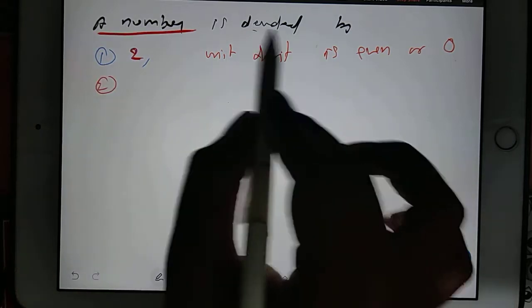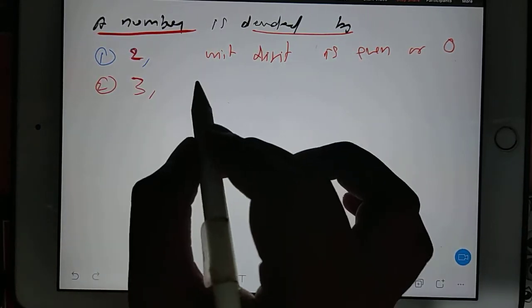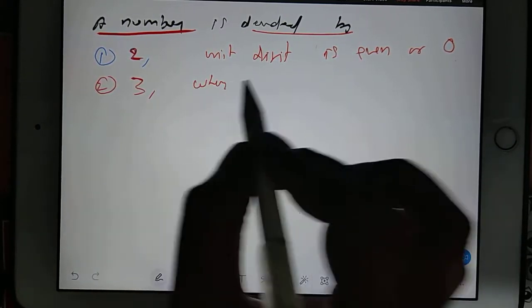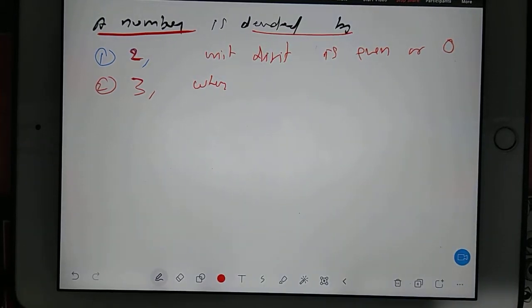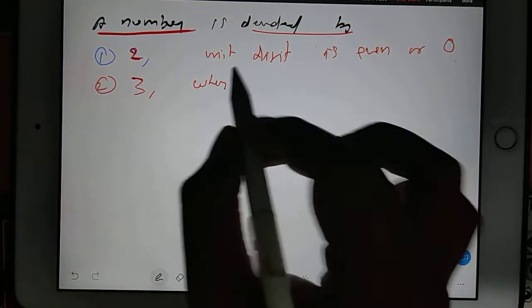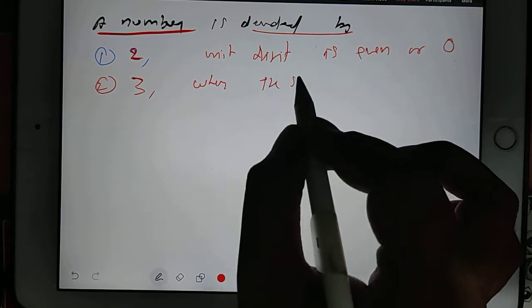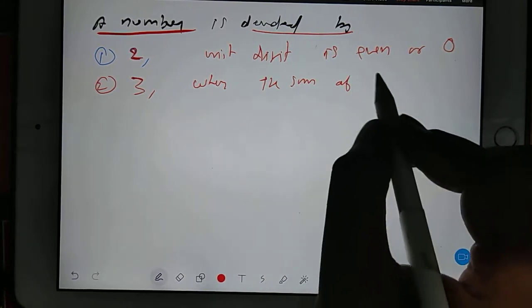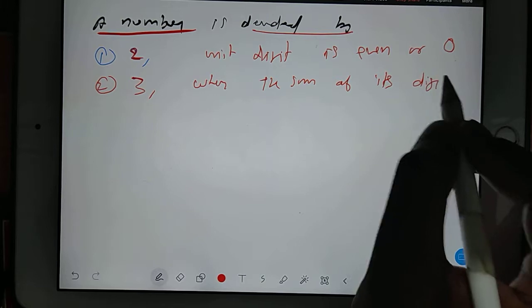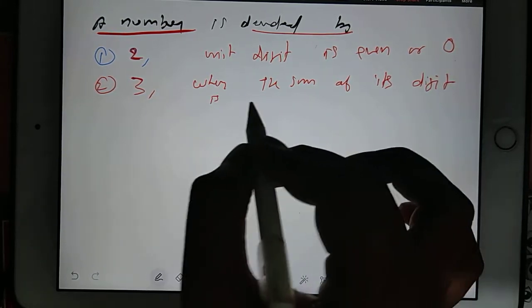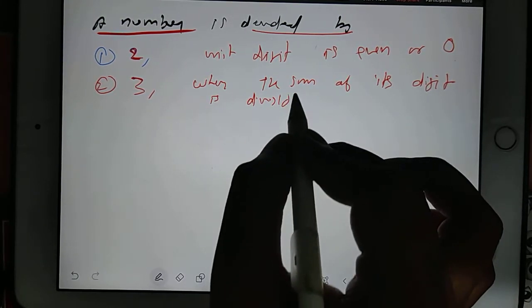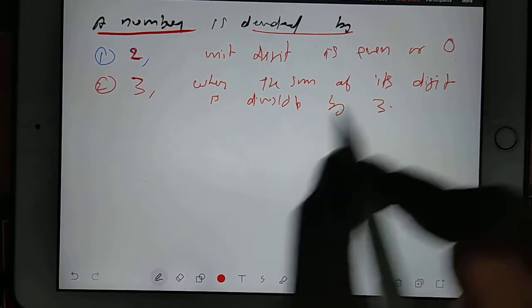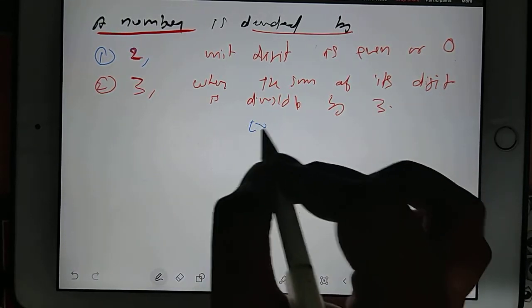The number is divided by 3 when... Do you remember the trick for 3? Anyone? Tell me. Very good. When the sum of its digits is divisible by 3.